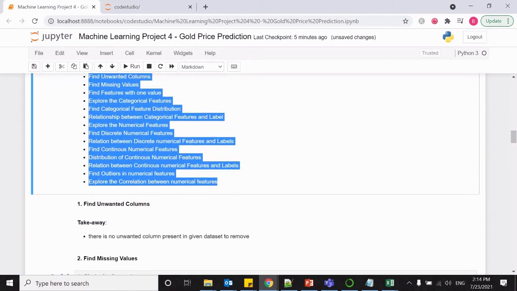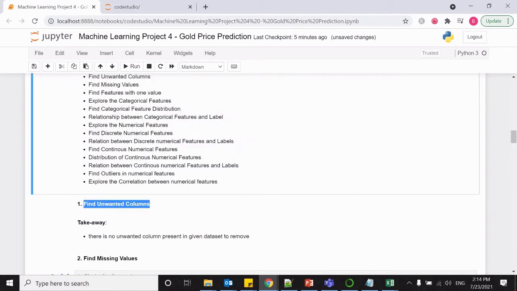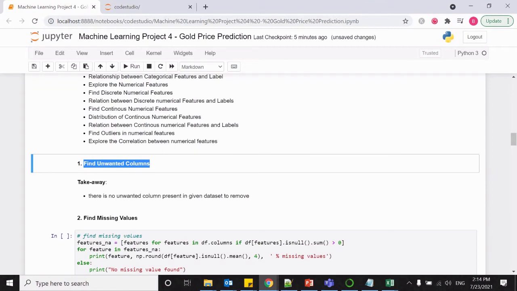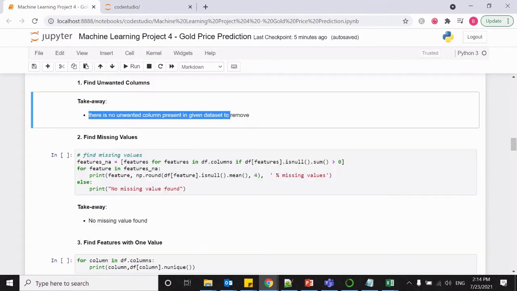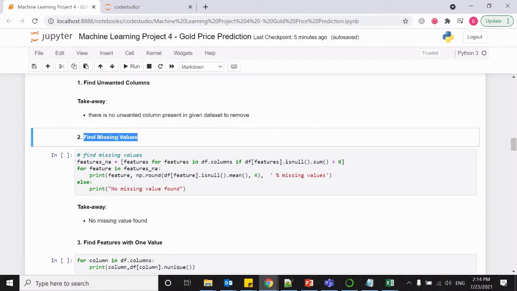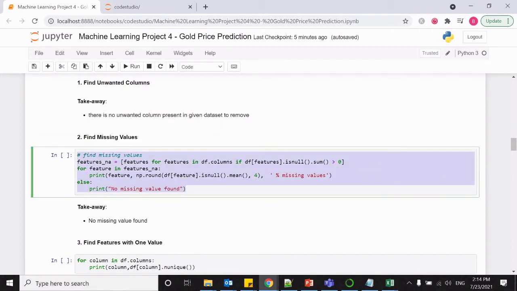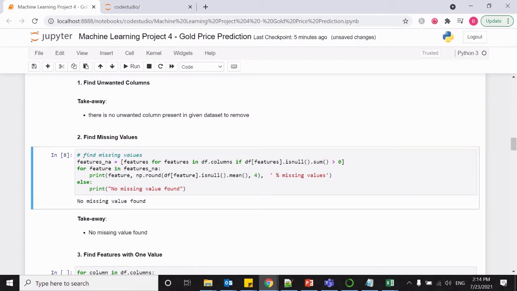Okay. The first one is finding the unwanted columns. So in our given data set, there are no unwanted columns. So I just noted down the takeaway, that is no unwanted column. Now the next activity is finding missing values. So here is the code to find the missing values from the given data set. So let me run. It gives me the result of no missing values found. So the takeaway would be no missing values.